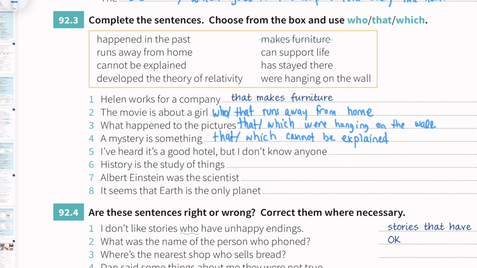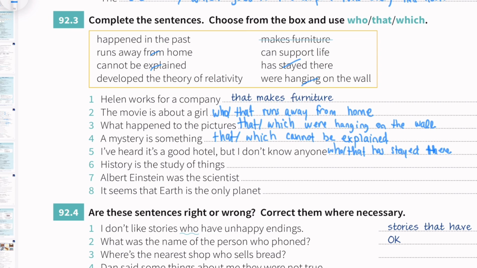Number 5, I've heard it's a good hotel, but I don't know anyone who or that has stayed there. So I don't know if it's true or not. Now this one is already done. Hanging on the wall, done. Runs away from home, cannot be explained.